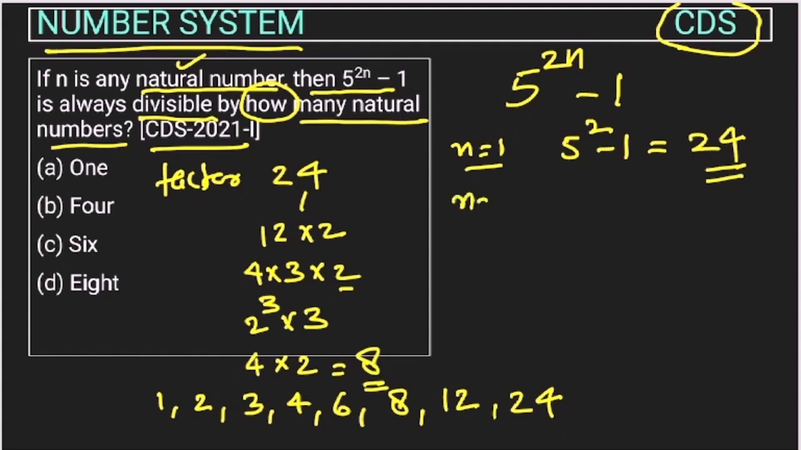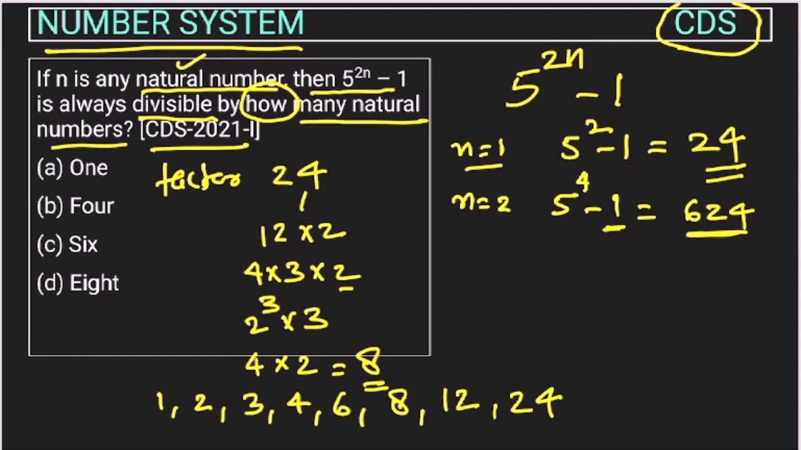If we take n equal to 2, then this will become 5 to the power 2 into 2 minus 1, 5 to the power 4 minus 1. This will be 5 into 5, 25 into 5, 125 into 5, 625. 625 minus 1 will be 624. Because we have to consider natural numbers, we have not started with 0. We have not considered n as 0, because 0 is a whole number.